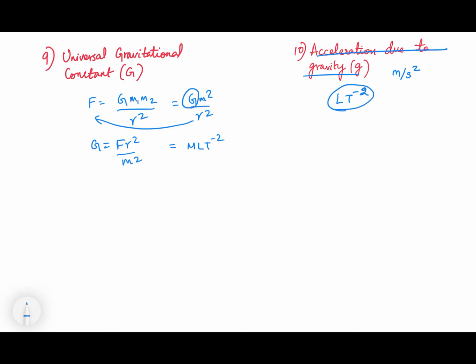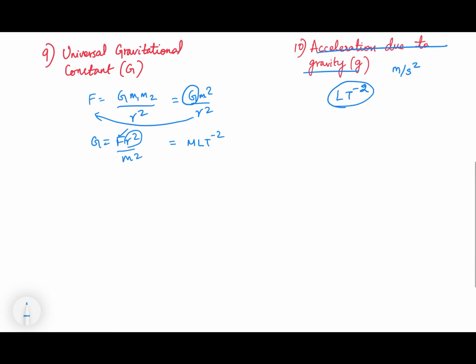Mass into acceleration, we know, right? Acceleration L T^-2. So we got for force. Now r^2, r is the radius, so it is representing length, so length square by mass square. Now what happens? M gets cancelled, it becomes M^-1 L^3 T^-2.